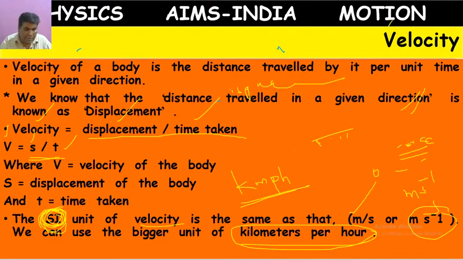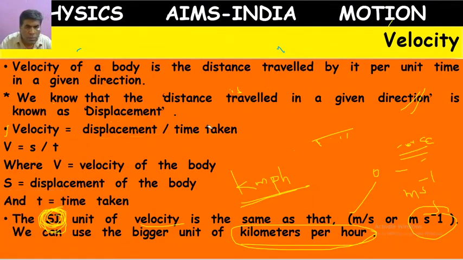Okay, the first answer is vector. Very good, everybody. Velocity is a vector. Why is velocity a vector? Because it depends on direction. Somebody is asking to please explain again. Velocity is a simple topic, you might have learned it from 6th class onwards. Okay, let's see.